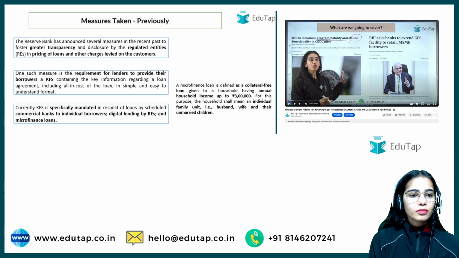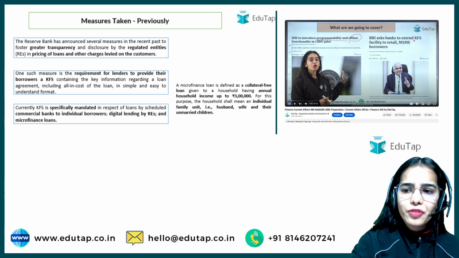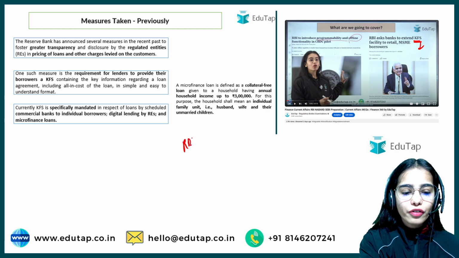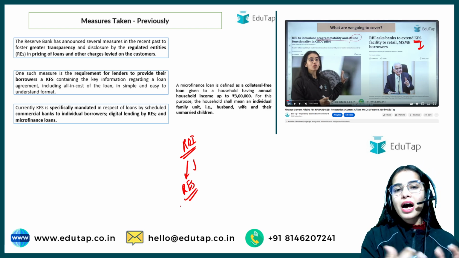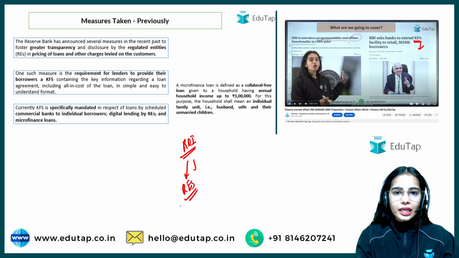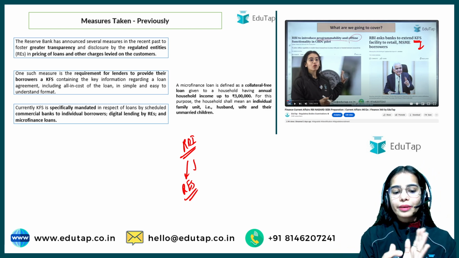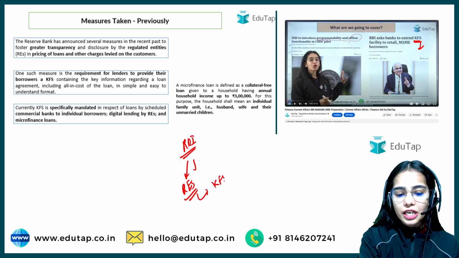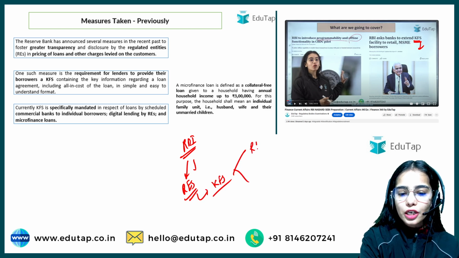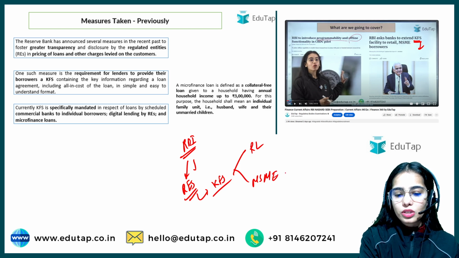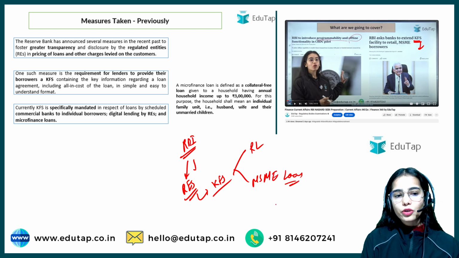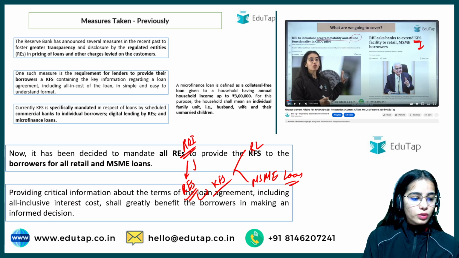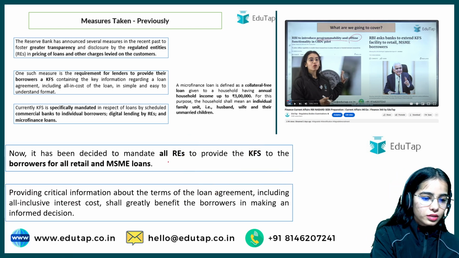Okay. So this we have discussed, the key fact statement we have discussed, and the changes that have been brought, that is the Reserve Bank of India has mandated all the regulated entities, let it be the banks and NBFCs and such, that are lending, so all of them have to provide the key fact statement for all kinds of retail loans and the MSME loans. Okay, so this is the news article, this is the important fact that you must know about. Now, so this is the information.